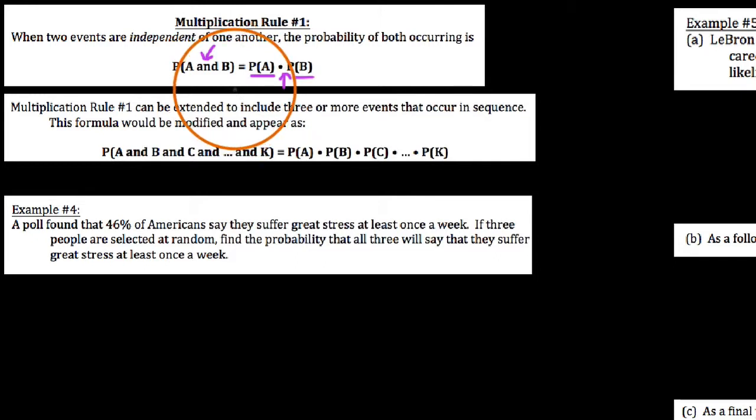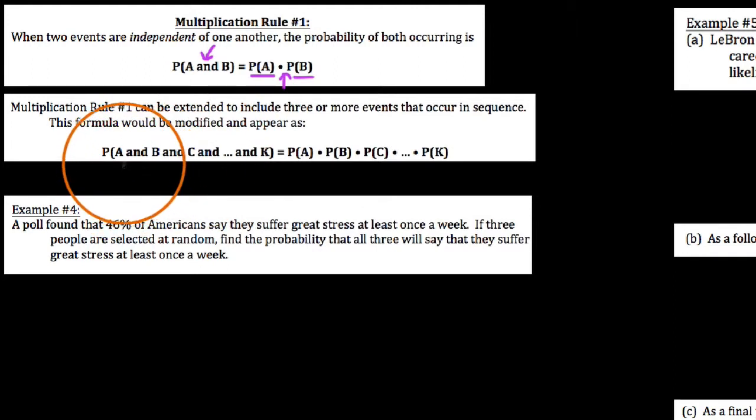What I want to do in this video is extend this concept to three or more events occurring in sequence, so long as they're independent of one another. So this multiplication rule is what we call probability multiplication rule number one. We say it can be extended to include three or more events that occur in sequence. This formula would just look like this instead.